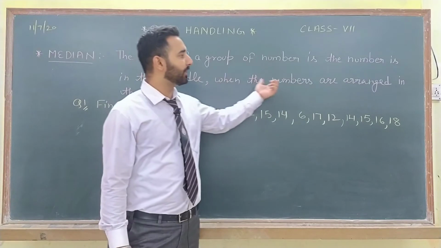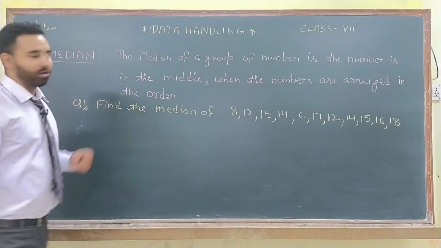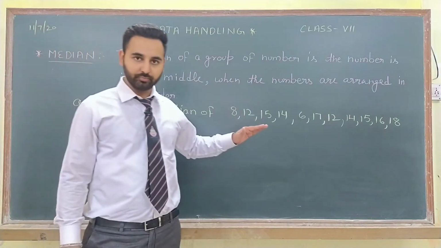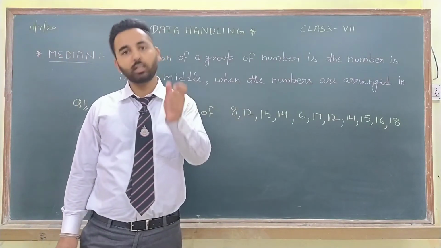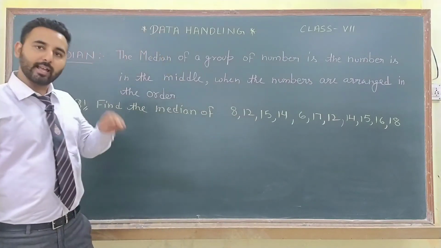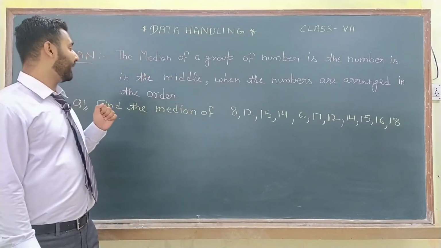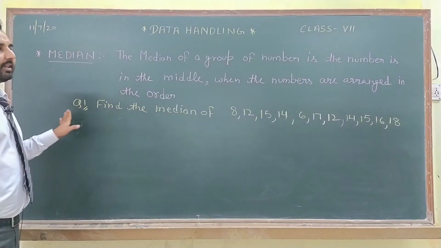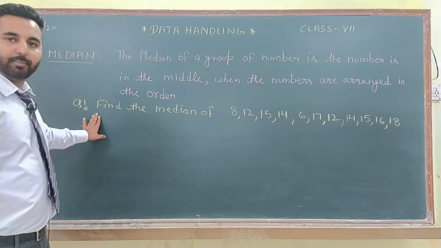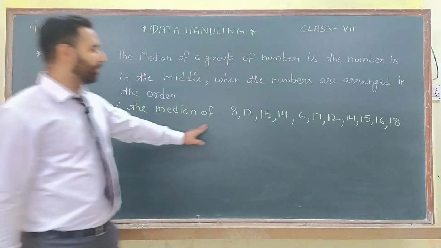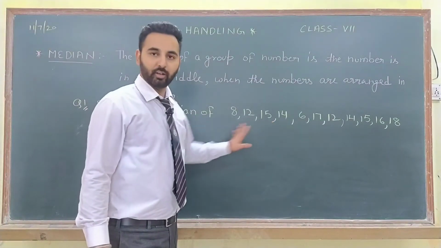But this is when the numbers are arranged in order. Means first you have to arrange the group of numbers in an order, then you have to find the middlemost value, and that middlemost value will be your median. Now how to find it? So let us see it with the help of one example. So I am taking this group of numbers and finding its median.